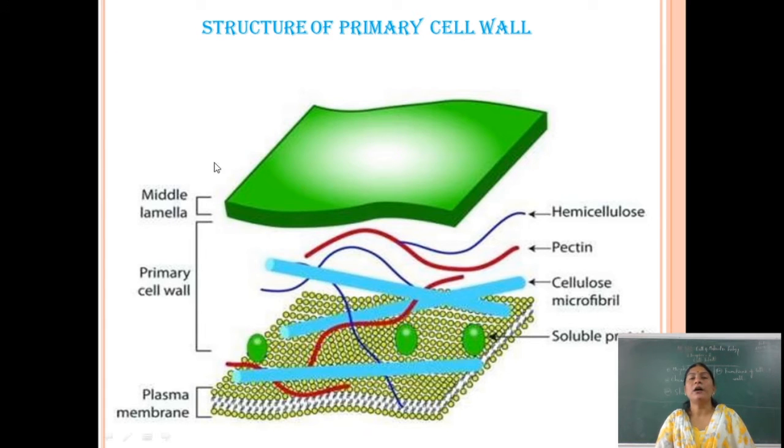So here in this diagram is the structure of the primary cell wall. This one is the middle lamella, which acts as a cement.